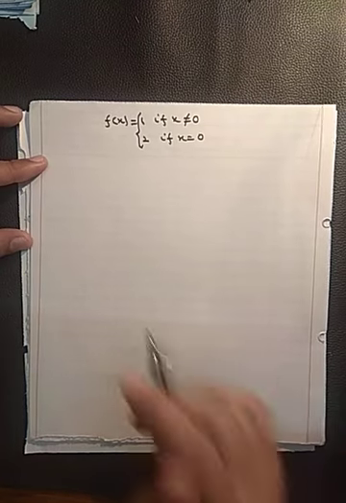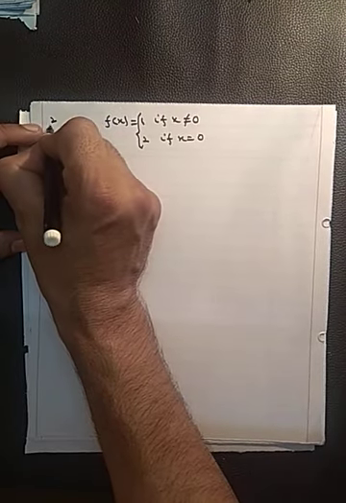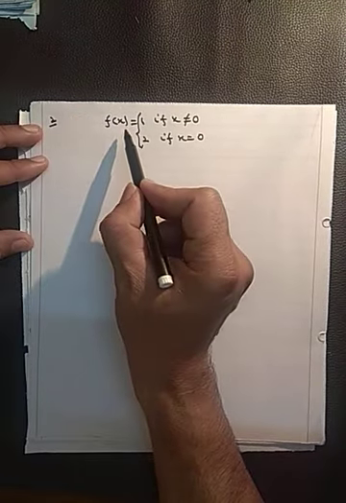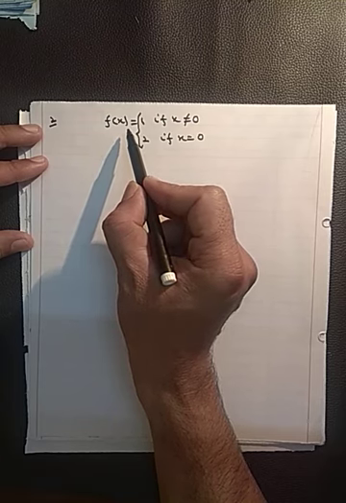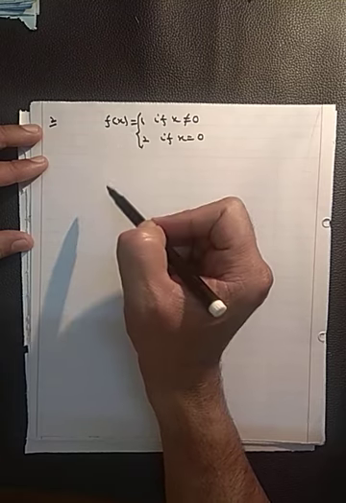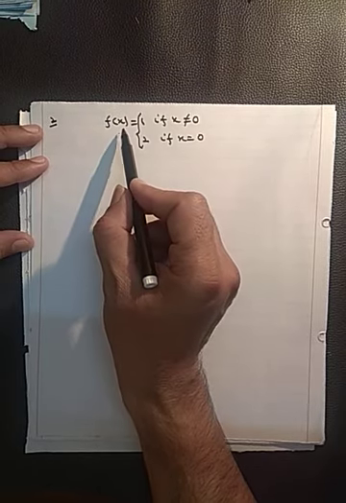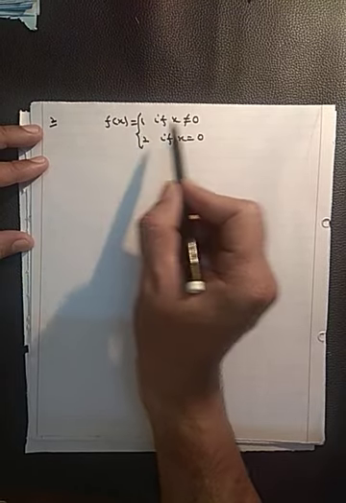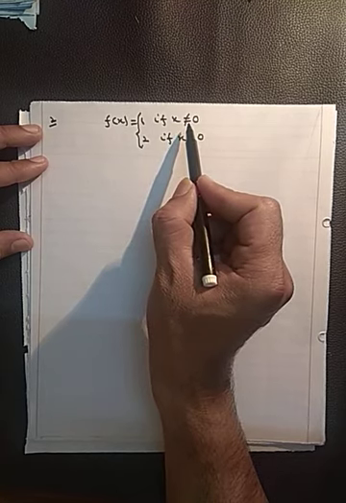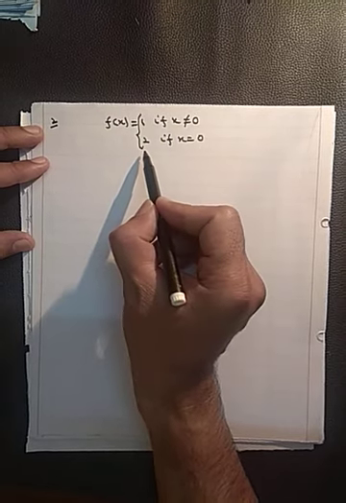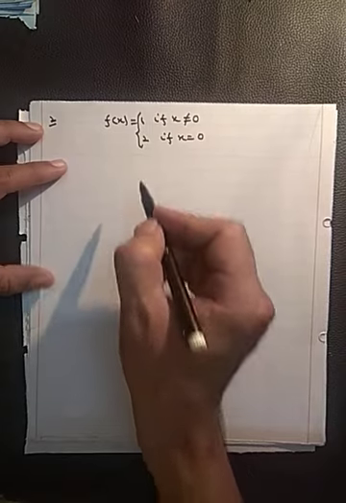Now look at the next example, the second example. Here you have to identify whether the function is a continuous function or a discontinuous function. Now if you draw the graph of this function, f(x) is 1 whatever be the x other than 0, and when x equals 0, the value of the function is 2.